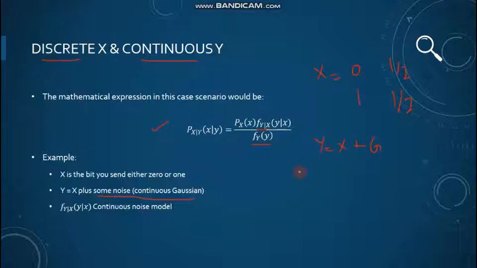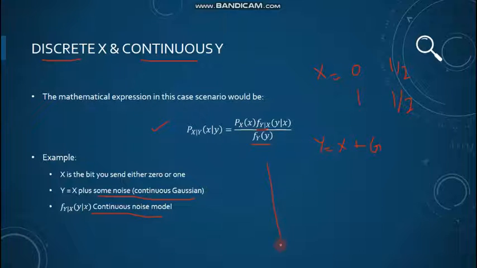So what is this formula indicating to us? This formula is indicating that if we have a continuous noise model, which is the PDF of Y given X, we can infer, for example, if we are receiving some value at Y and we need to find what could be the value of X for that particular Y, we can use our model for that and the marginal probabilities of X and Y, and we can easily find that, right?